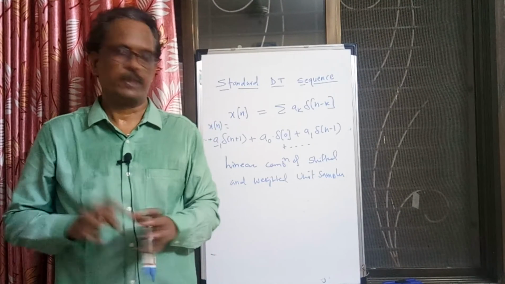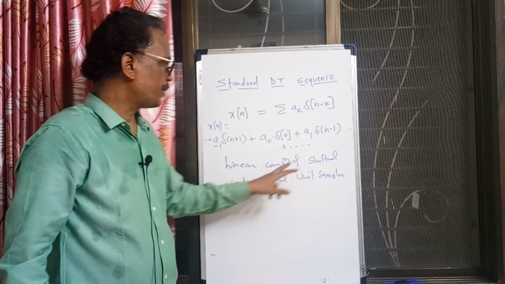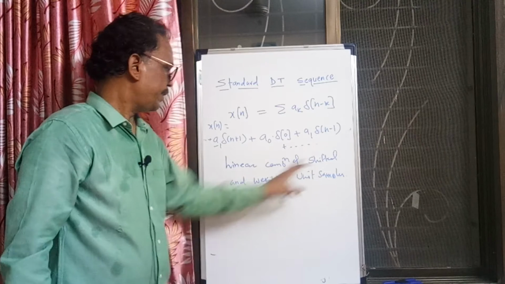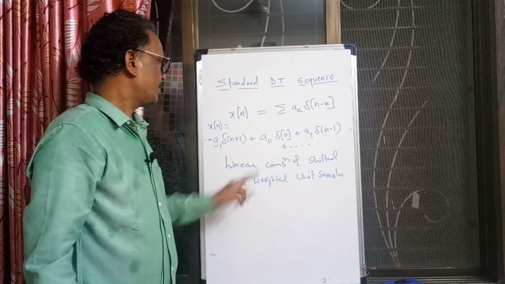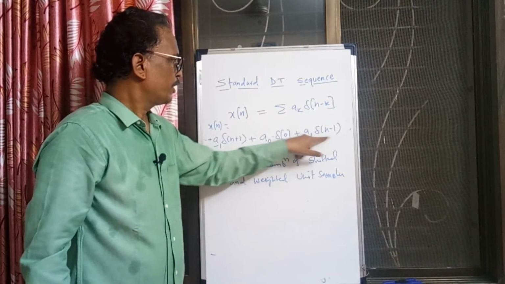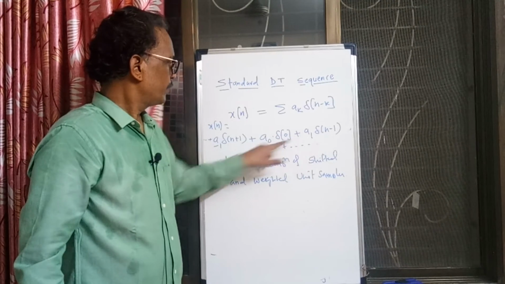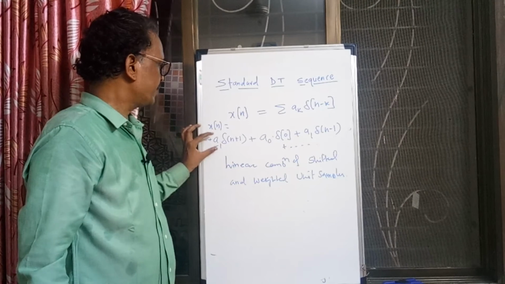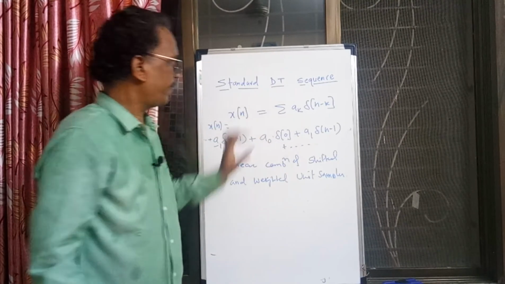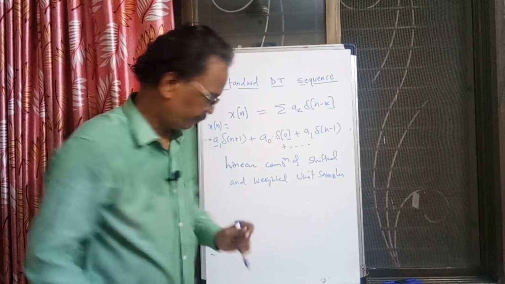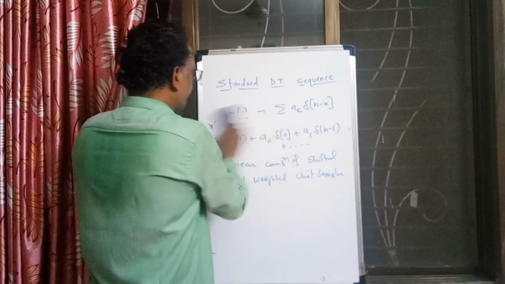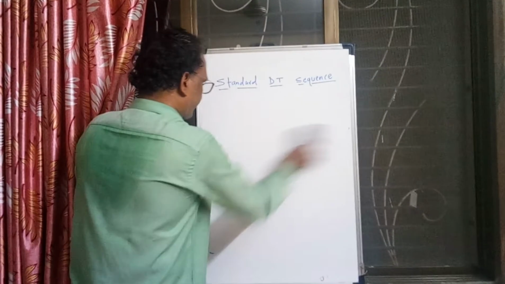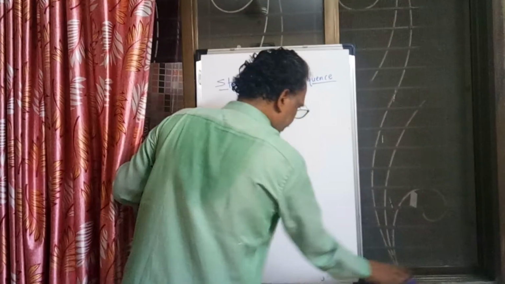So here I said that any signal can be represented by a linear combination of shifted and weighted unit samples. See, shifted unit sample and this is the weight. Here shifted unit sample and weight is a minus 1. This is some value, this is some value, this is some value. So delta function or unit sample is a standard signal used in signal processing, and with the help of that signal we can represent a given signal.